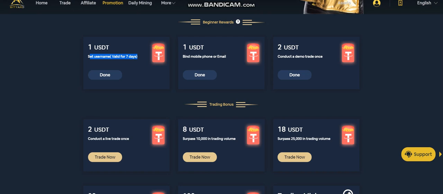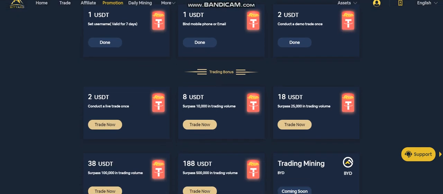Okay, then if you set your username, you will get 1 USDT. Then if you do a demo trade once, you will get 2 USDT for just doing a demo trade. Then if you conduct a live trade once, whether it is a loss or a win, you will get 2 USDT for free.